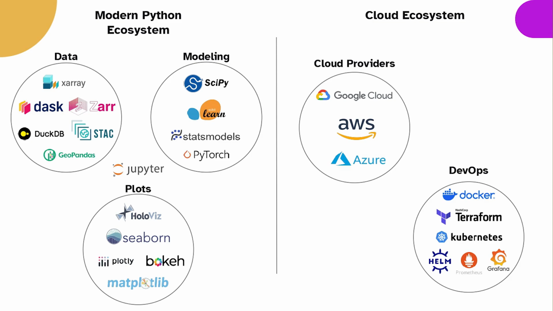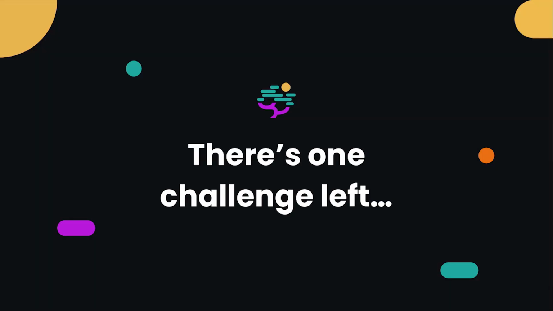And then on the other hand, we have the cloud ecosystem, right? We have all these major cloud providers. We have Google Cloud, we have AWS, we have Azure, and we have all these different tools, from container orchestration systems to monitoring, to logging, to metric gathering. You have all these infrastructure as code approaches and tools, and then you have deployment tools like Helm to deploy services.